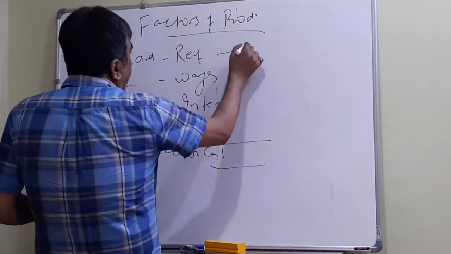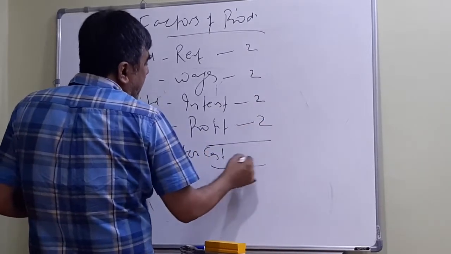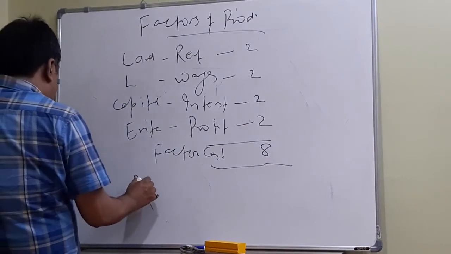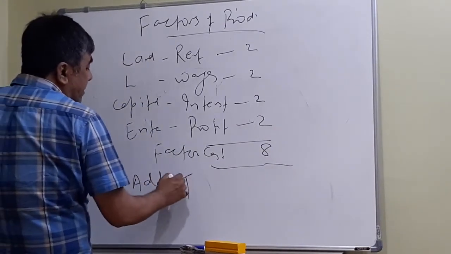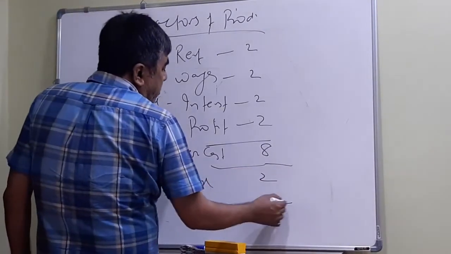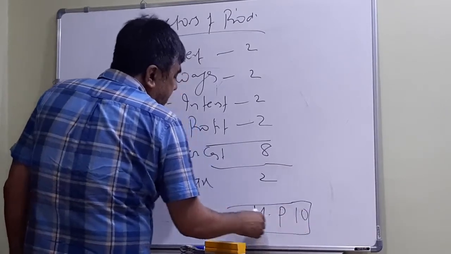So suppose we have paid 2 rupees each. This example I have discussed earlier. So what is the factor cost? 8 rupees. But when it is coming into the market for sale purpose, in between who comes? Government with the taxes, and here indirect taxes of rupees 2. So making the market price rupees 10. It's a very simple example.